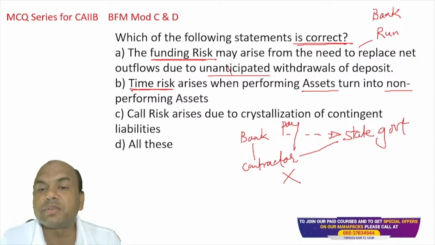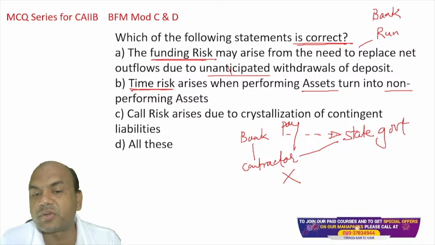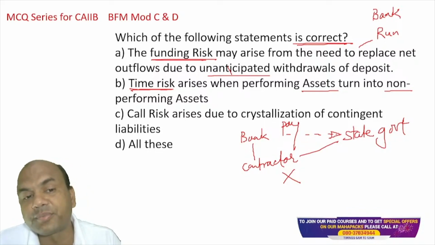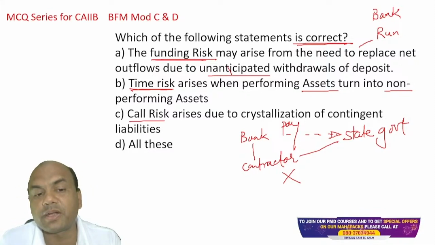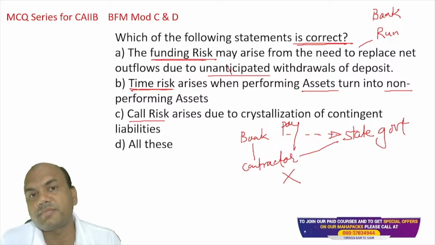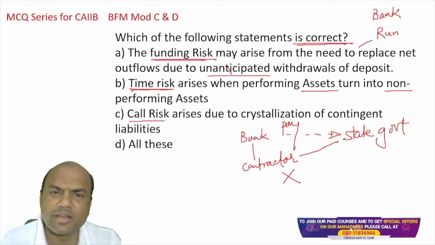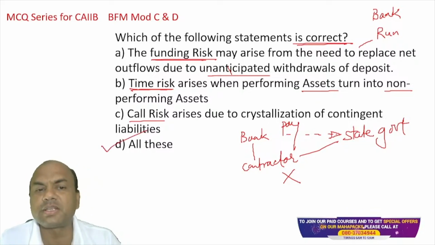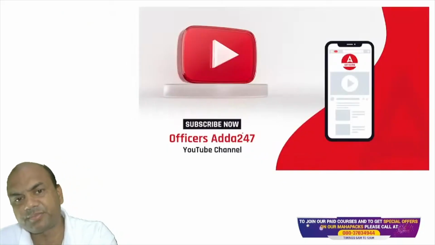So which of them is correct? Call risk arises due to crystallization of contingent liability. That is also true. So the answer is what? Call risk, time risk, and funding risk. What is the answer? It's all of these, right? All of these. That is the correct answer.